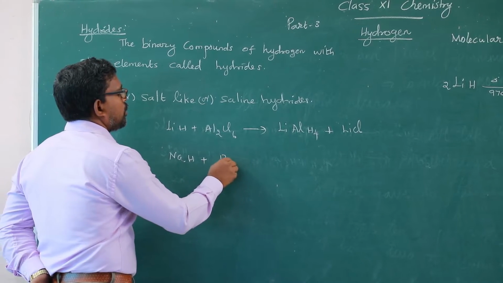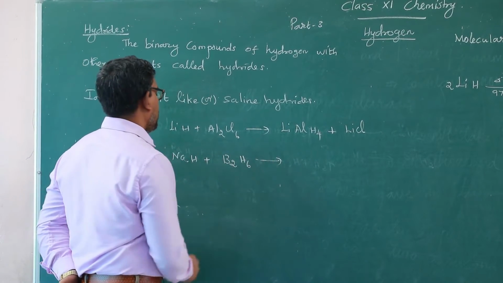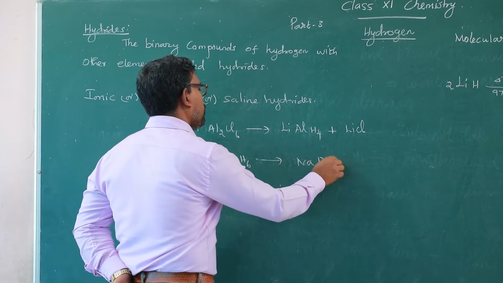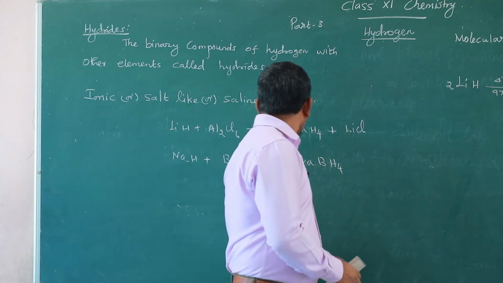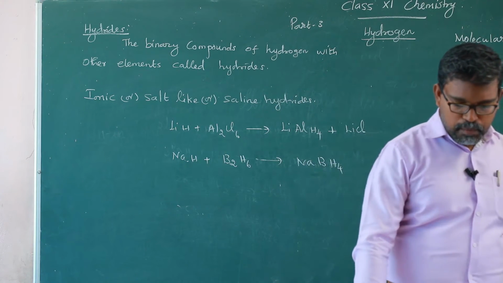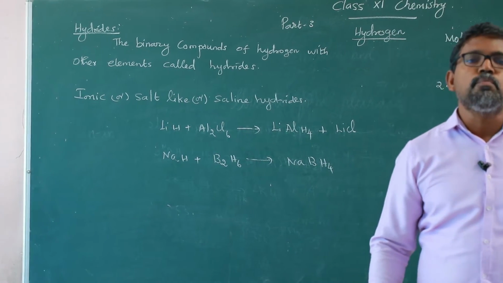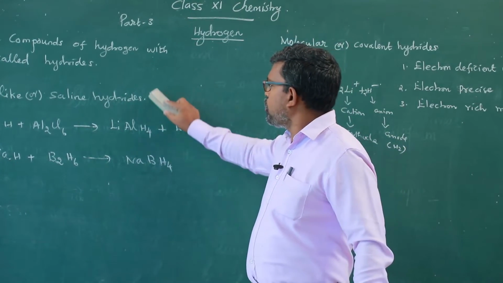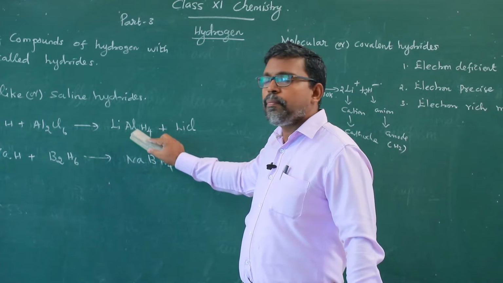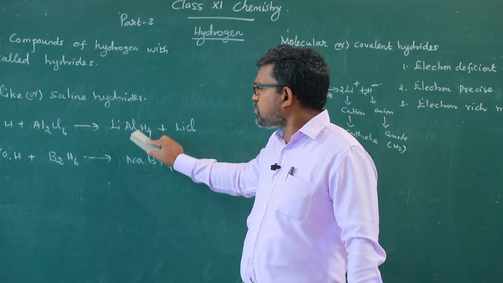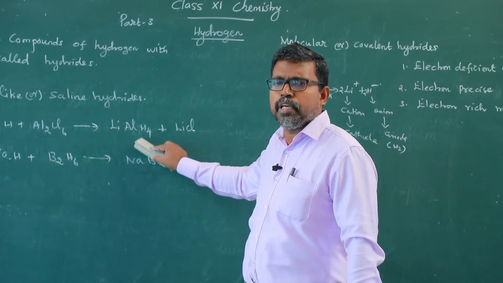Sodium hydride reacts with diborane, B2H6. So it gives sodium borohydride. Lithium aluminum hydride and sodium borohydride act as powerful reducing agents because they provide hydrogen during the course of the process.